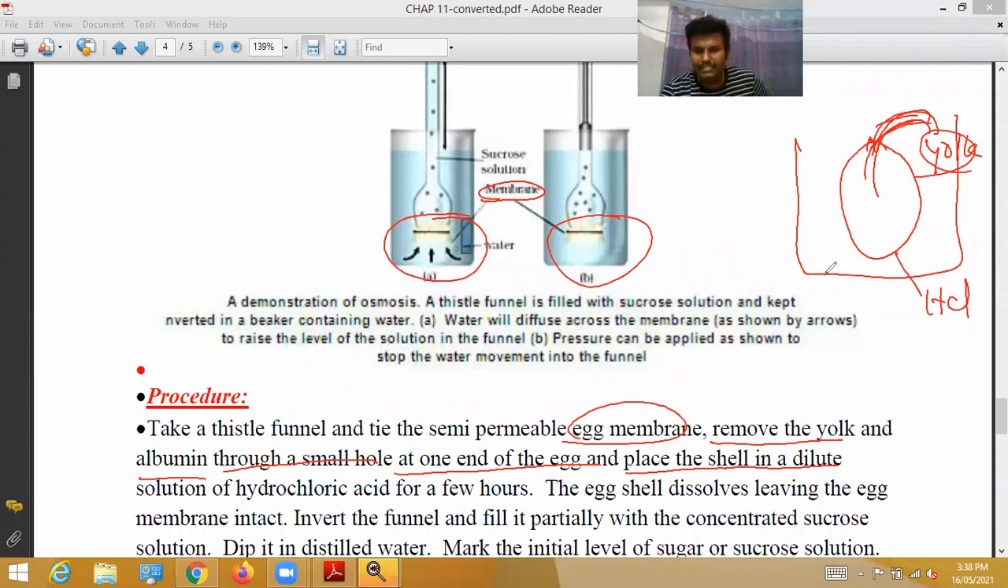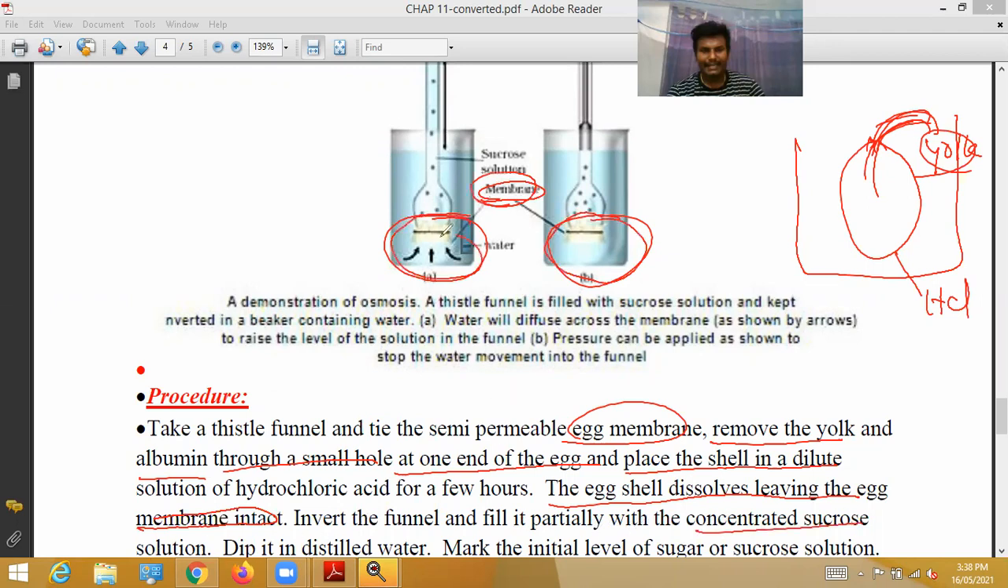So after dissolving only the white shell, what is remaining? The eggshell dissolves, leaving the egg membrane intact. The complete structure of the egg membrane is left. This egg membrane has minute pores like our skin. That is what we have to bring and tie here. So that is called the egg membrane. Then invert the funnel and fill it partially with the concentrated sucrose solution.